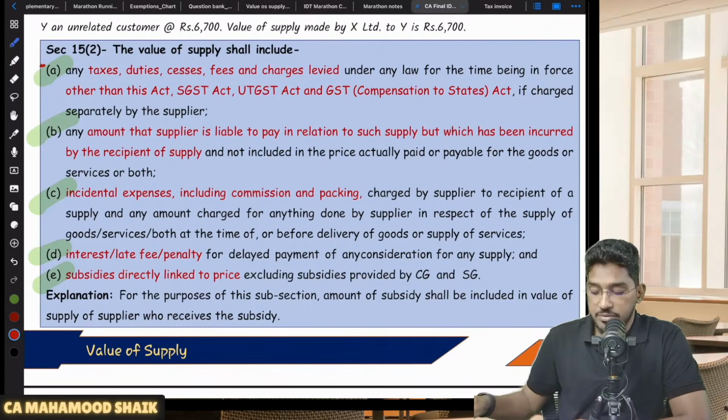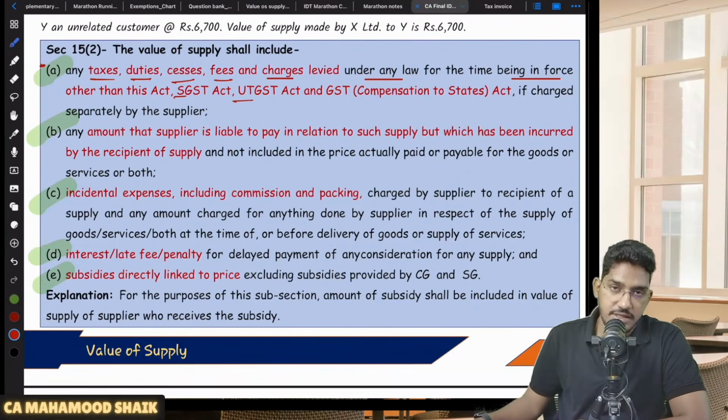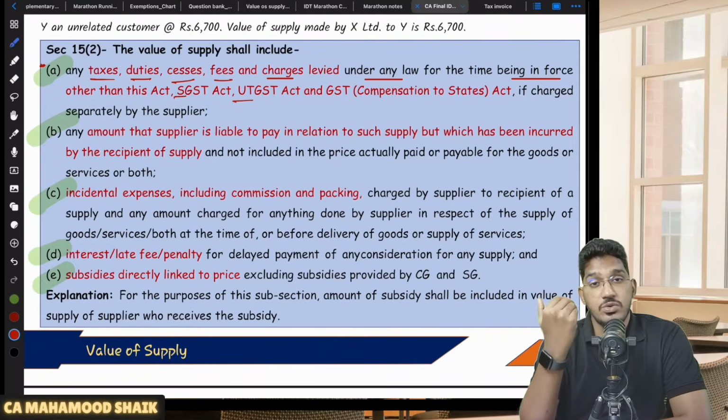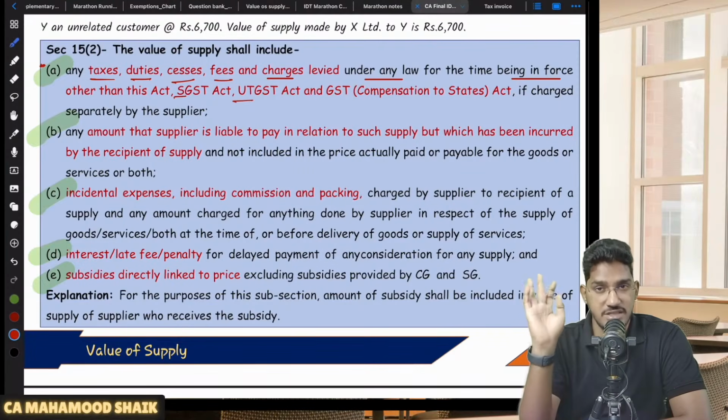which says that in addition to the transaction value, if the supplier is collecting from you any extra amount in the form of taxes, duties, cess, fees and any other charges levied under any law for the time being in force, other than CGST, SGST, UTGST and GST compensation cess, if these charges are getting separately collected by the supplier. So supplier is making some supply. He's saying that for this supply the value is 10,000 rupees. In addition to that value, he is also collecting some other amount in the name of taxes, cesses, duties or charges under any other law for the time being in force, apart from GST and GST compensation cess. So all those taxes, cesses, charges collected under any law, that should be added to the value of supply.